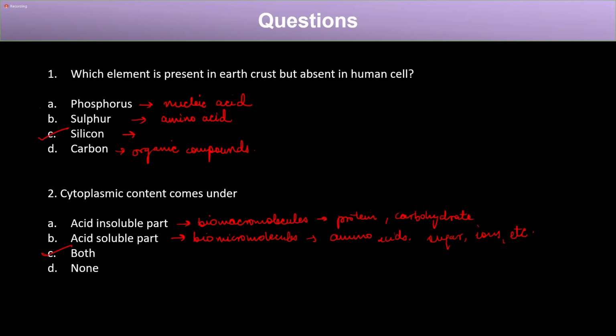Now in the next lecture we will study the biomolecules one by one. There are different types of biomolecules such as protein, carbohydrate, lipids, and nucleic acids. From the next lecture onward we will see these components one by one.